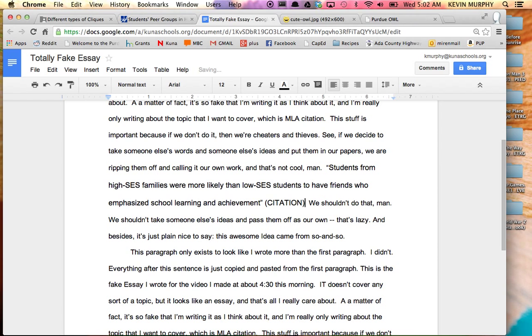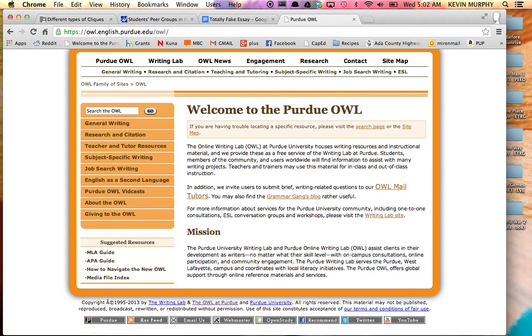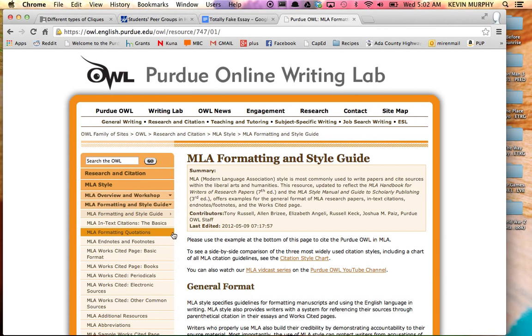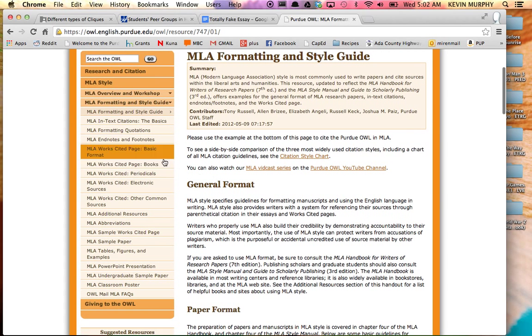In order for me to find the right information, I am going to go to that Purdue OWL, and I'm going to go through their MLA guide, the Modern Language Association, and I'm going to try and find how am I going to cite this. There's a ton of information here about citing stuff. Since I got my source from the internet, I'm going to go down to this link that says works cited for electronic sources, because the internet is an electronic source.